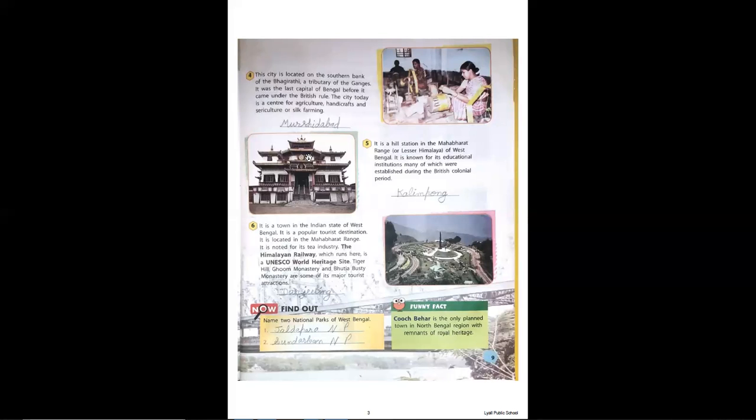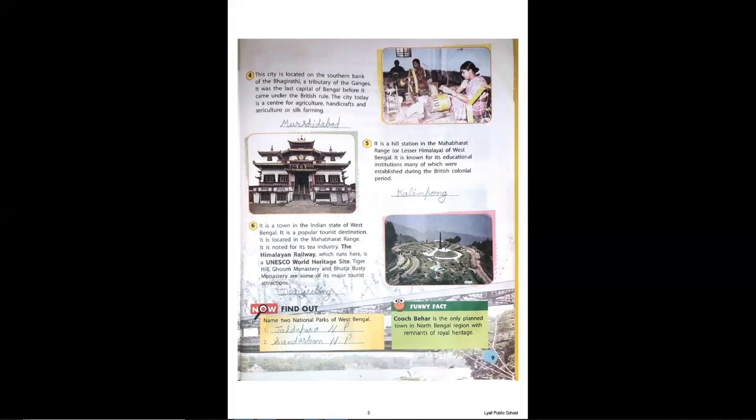Then we have number 4. The city is located in the southern banks of Bhagirathi, a tributary of the Ganges, which is Ganga. It was the last capital of Bengal before it came under the British rule. Okay? The city today is a center of agriculture, handicrafts, and sericulture or silk farming.